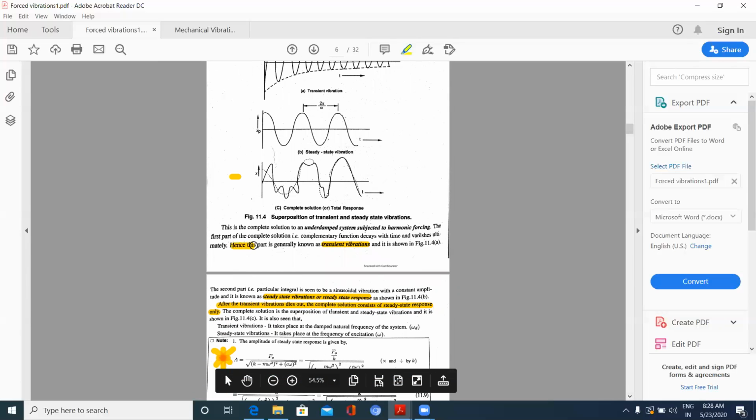Hence, this part is general, this initial part due to the external, initially applied external force is transient vibrations. The second part, that is the particular integral, is seen to be sinusoidal vibration with constant amplitude, and it is known as steady state vibration or steady state response. After the transient vibration dies out or diminishes, the complete solution consists of steady state only.